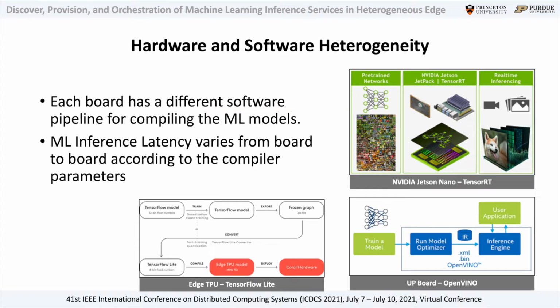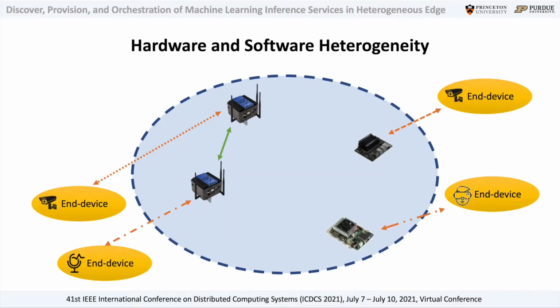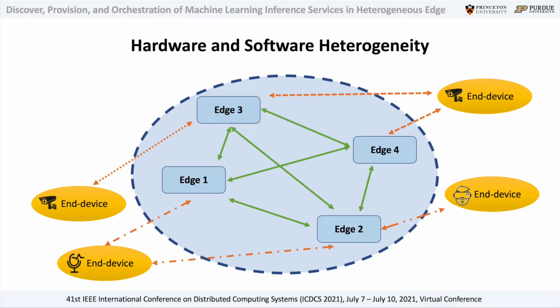The hardware heterogeneity is reflected also from a software perspective. In fact, each board has a different software pipeline for compiling the machine learning models, and this implies also that the machine learning inference latency varies from board to board according to the compiler parameters. The main implication of this aspect is that if we take the different devices out of the box, we really can't make them talk to each other as they have different software pipelines. But what we are looking for is to develop a software architecture that makes the different devices talk to each other in an agnostic way.